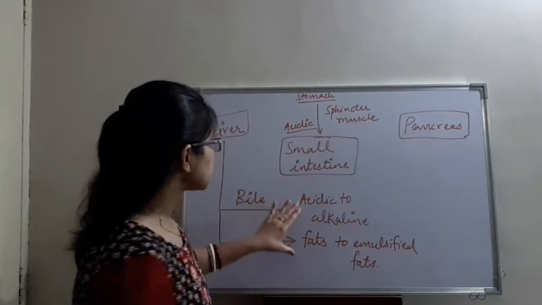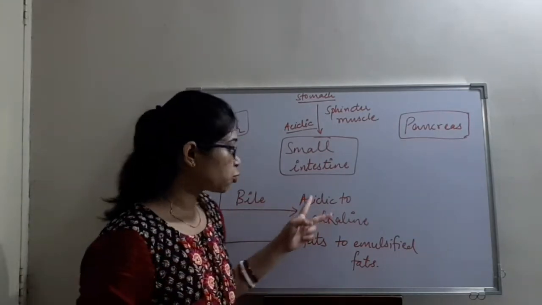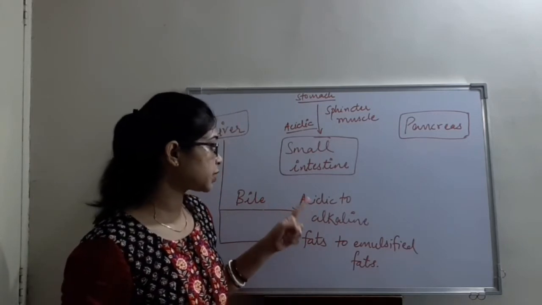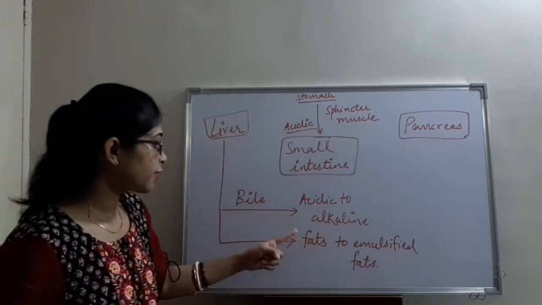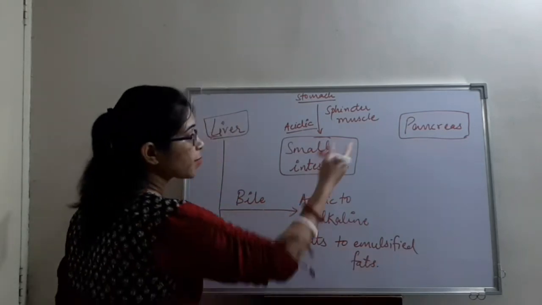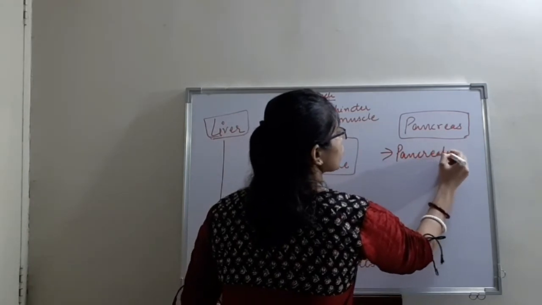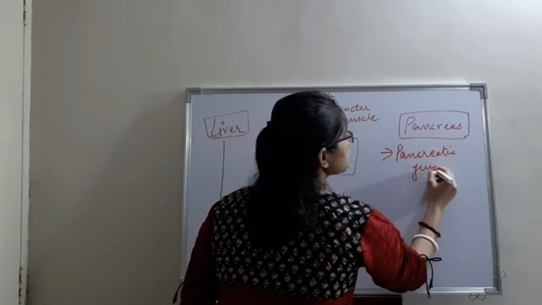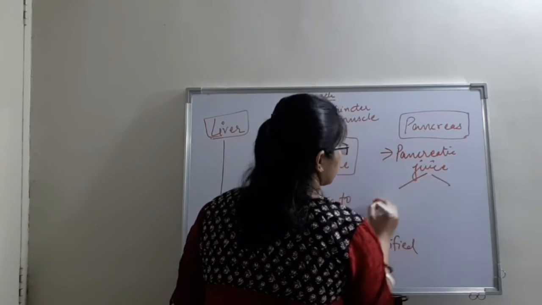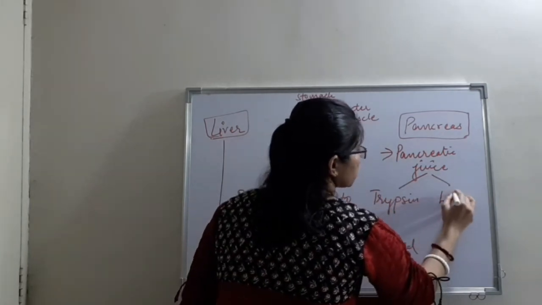Okay, now this is about the bile, this is about the liver. Bile juices perform two functions. Acidic food is converted to alkaline one and the fats are converted into emulsified fats. Now the function of the pancreas. The pancreas produces the pancreatic juice which contains two enzymes, trypsin and lipase.